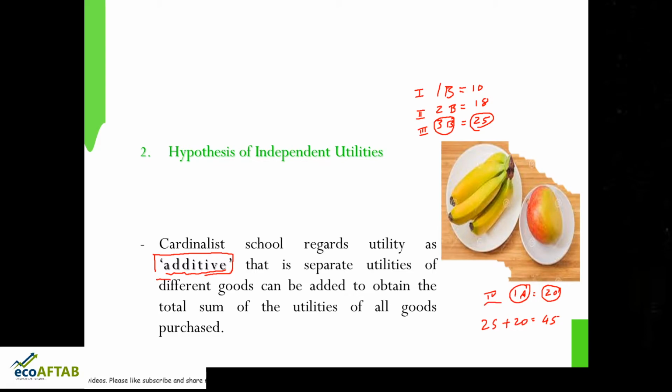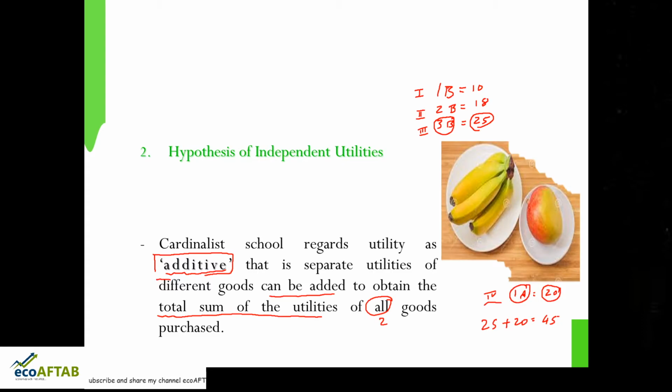So this can be said in other words: utilities of different goods, apple and banana, can be added to obtain the total sum of the utilities of all the goods. Here we are having 2 goods, that is apple and banana.